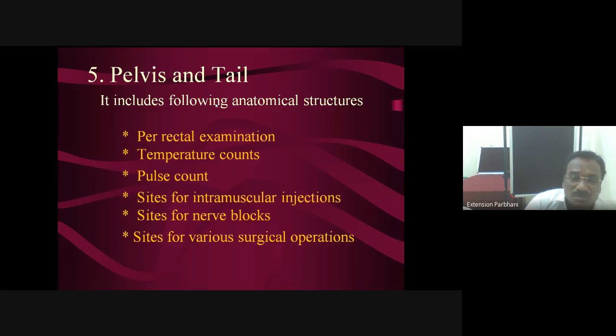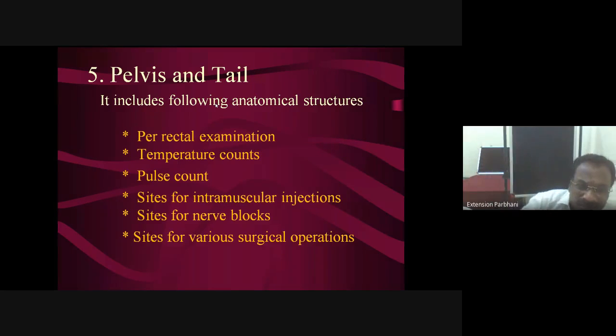Then sites for intramuscular injection. Below this rump region, actually, rump region is the region from which the tail originates or springs. Just below the dorsal aspect of the sacrum and the origin of the tail, that area is the rump, and that area is used for giving intramuscular injection.